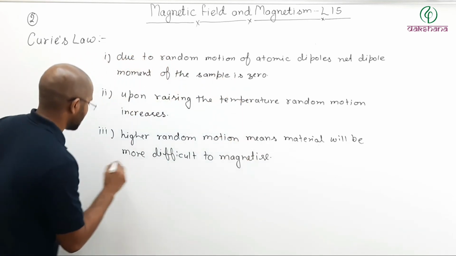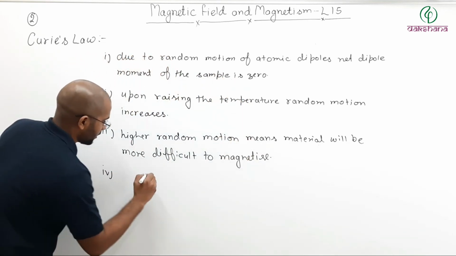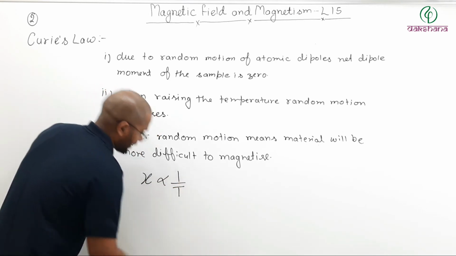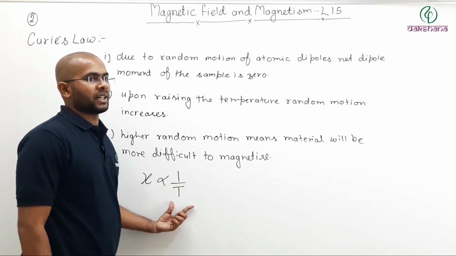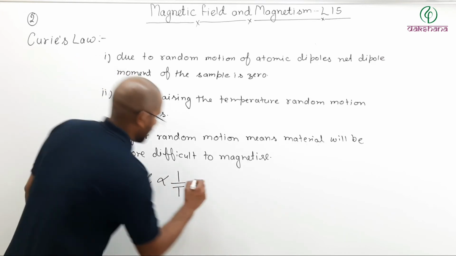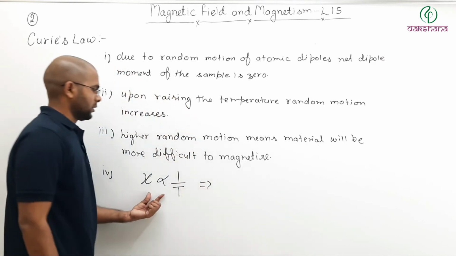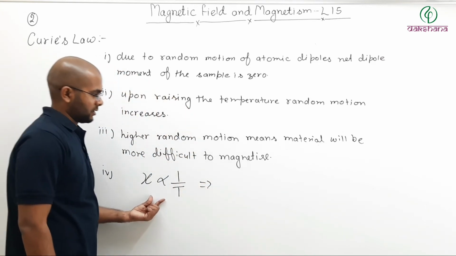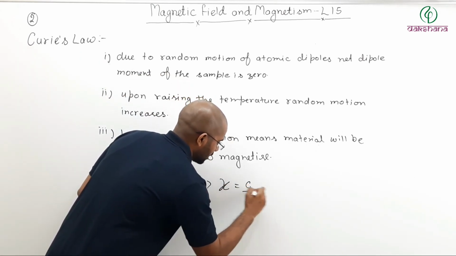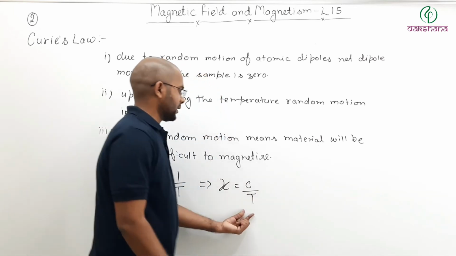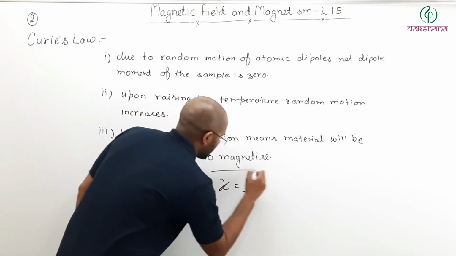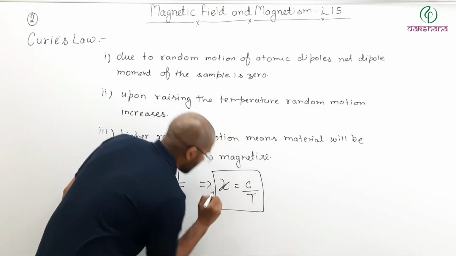So here I can write that susceptibility of the material will be proportional to 1 by T, where T is the temperature in absolute scale, in Kelvin. If you remove the proportionality sign, then you can write susceptibility of the material equals constant divided by T. T is the temperature in absolute scale. So this is the relation.